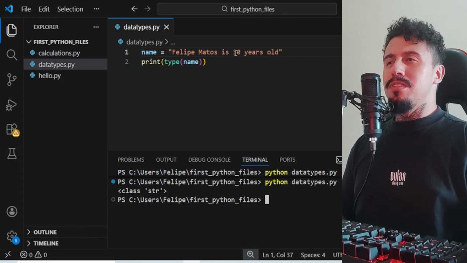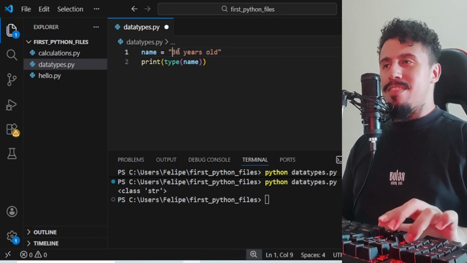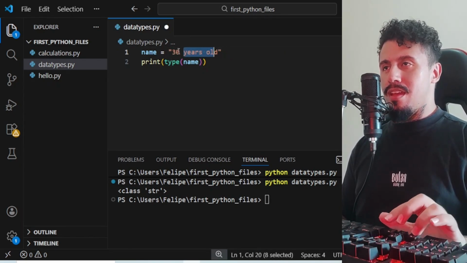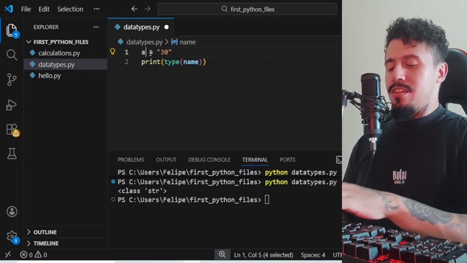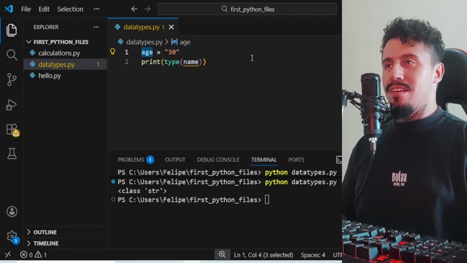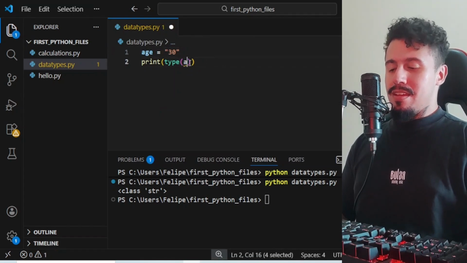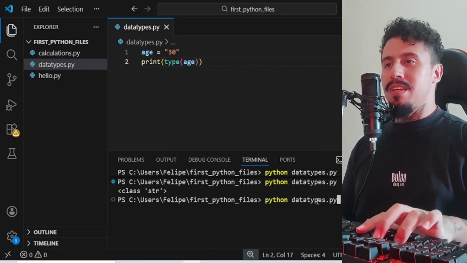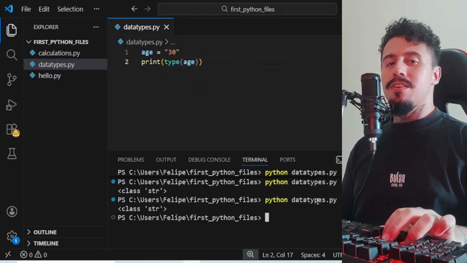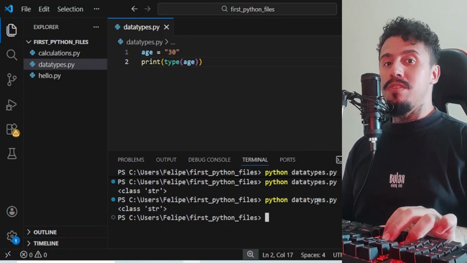I could put 30 here, call it age, and still this would be a string, alright? This would be a text, and I can prove this to you.